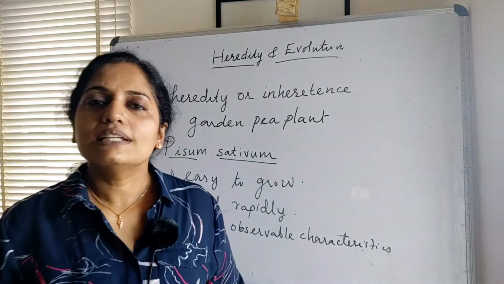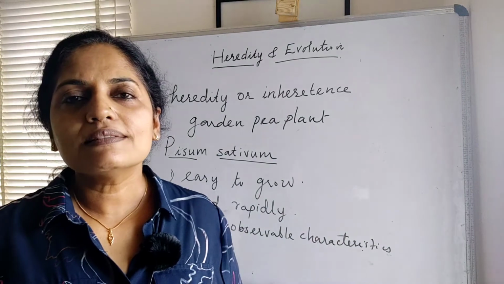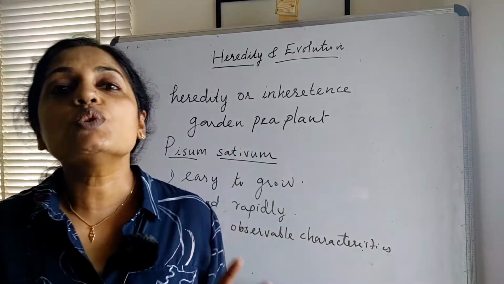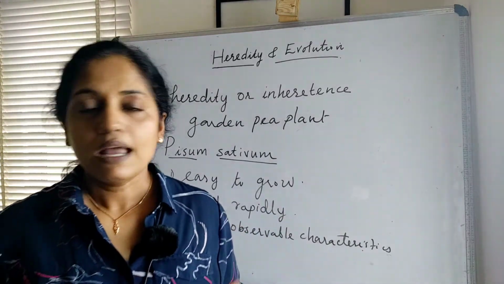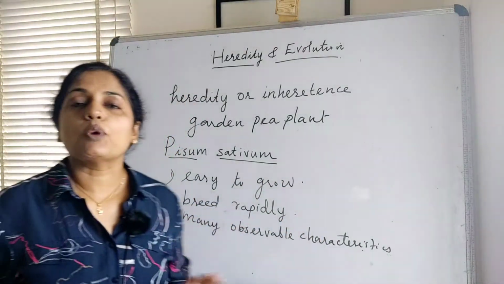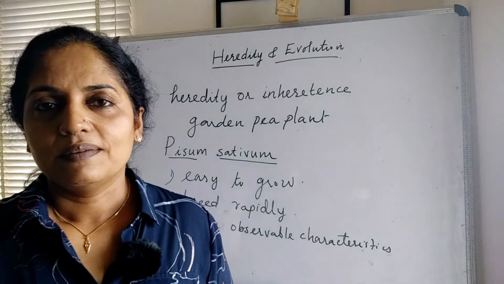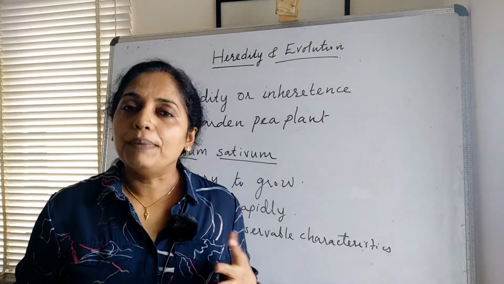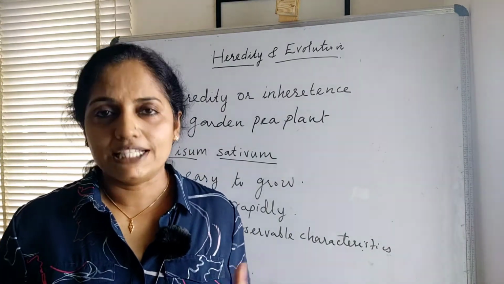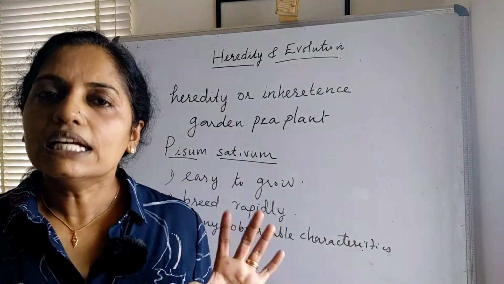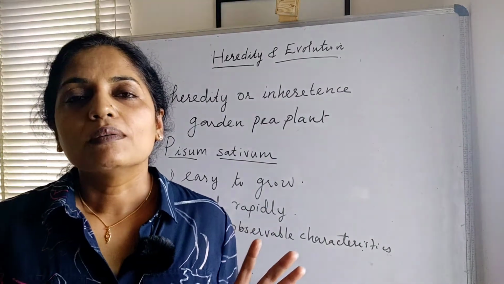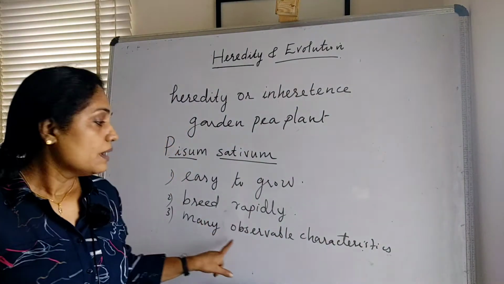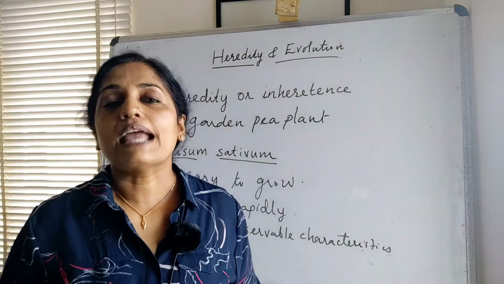Why did he choose the garden pea plant for his experiments? Because there are some reasons for that. It is easy to grow in any soil type, and at the same time the breeding process is very easy in that. Why? Because the pea plant has relatively big flowers and the flowers are bisexual. In a single flower there are both the sex organs, and at the same time there are many observable characteristics.